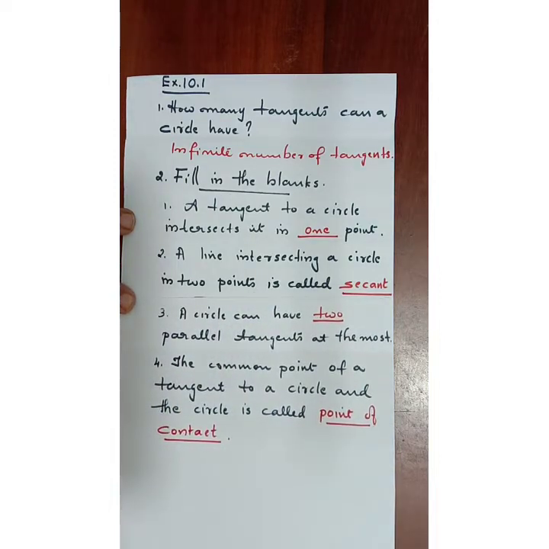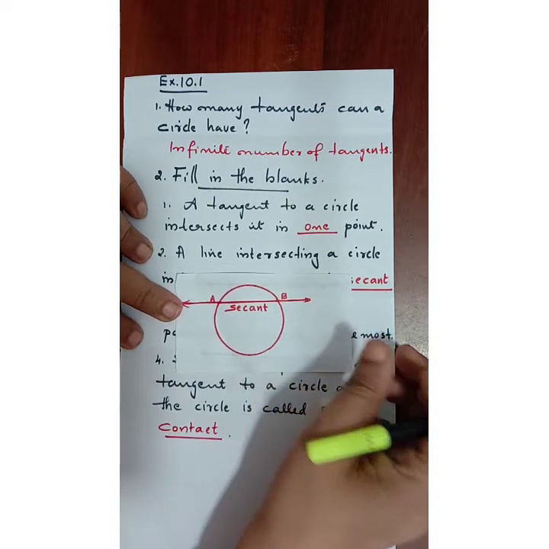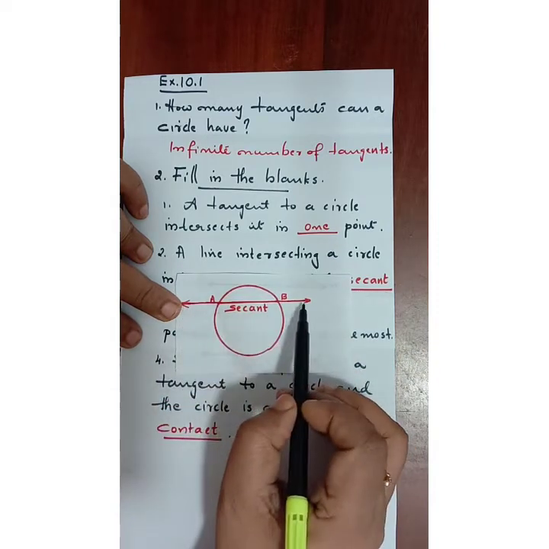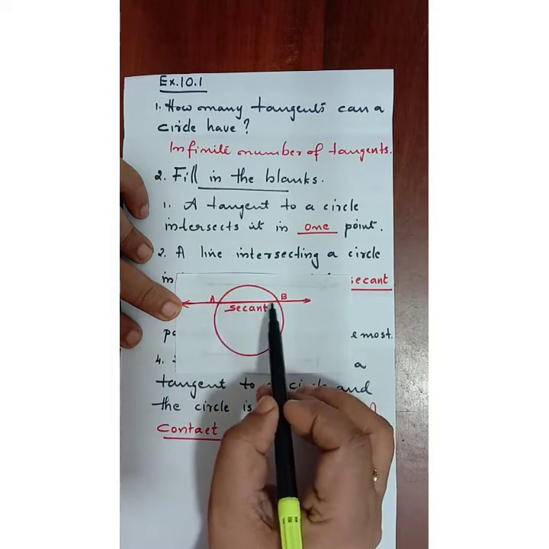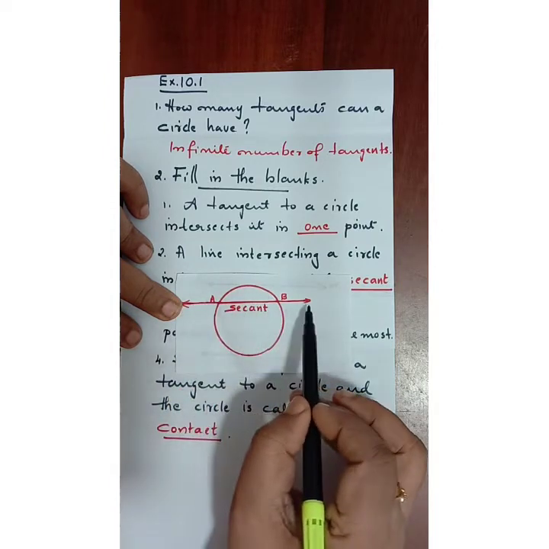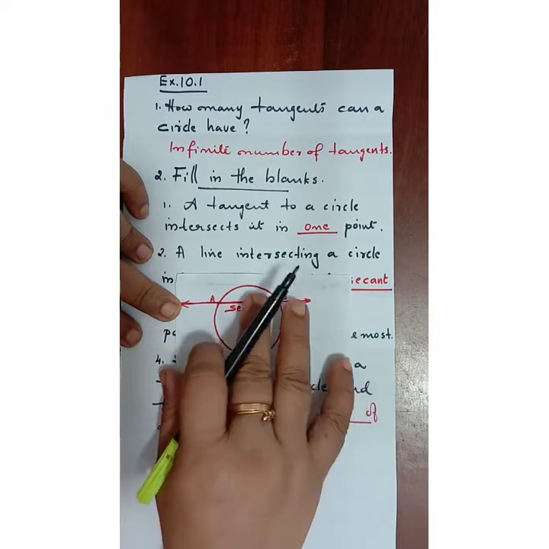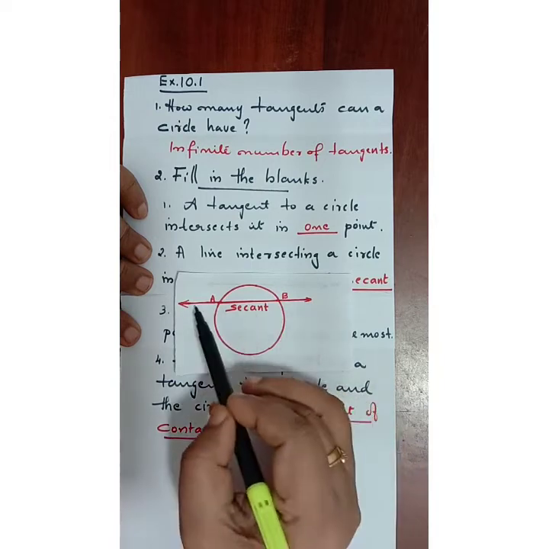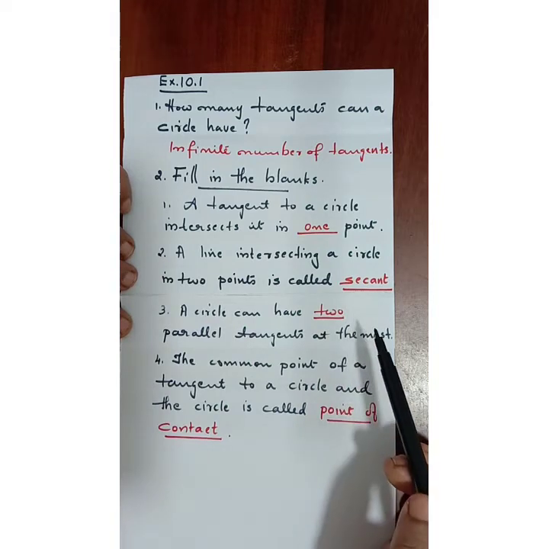You might not have seen a secant, so I'll show you what is meant by it. Just see the figure. Here you can see what a secant is. See the circle, and I have drawn a line that touches the circle at two points, A and B. Since this line intersects the circle at two points, we call it a secant. So a secant is a line intersecting the circle in two points. Here AB is the secant. See the spelling: SECANT.